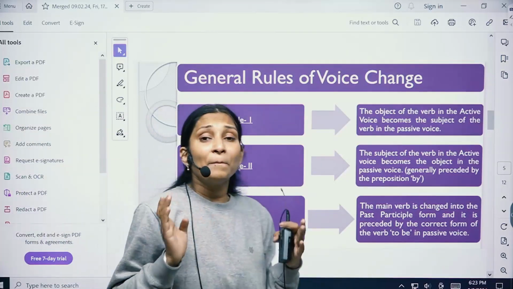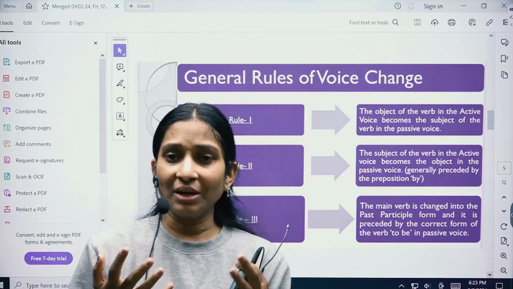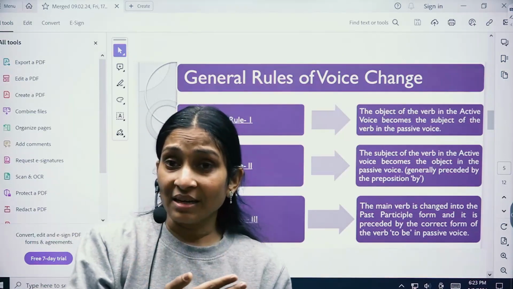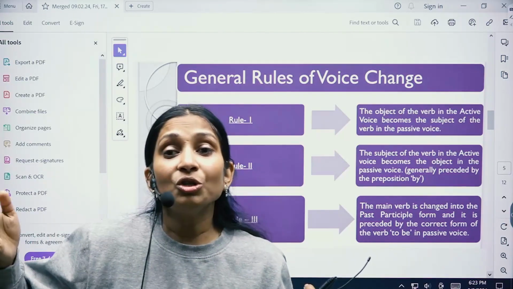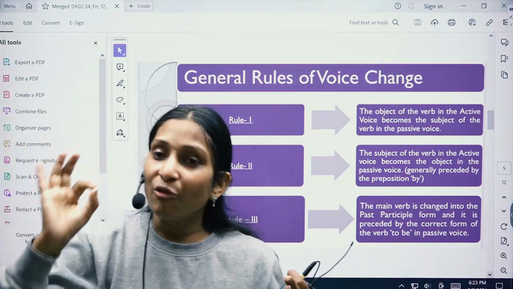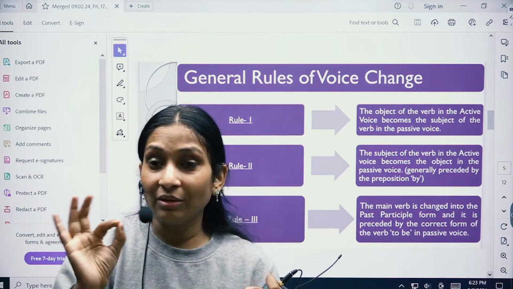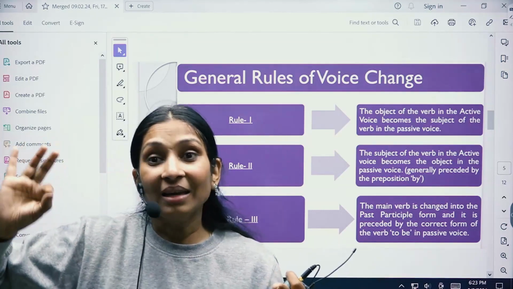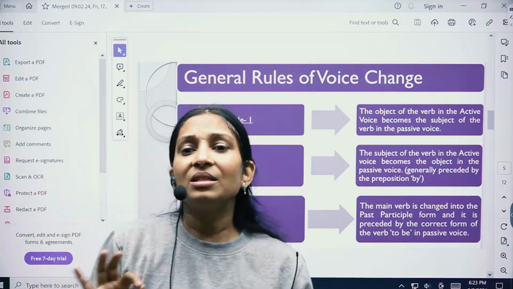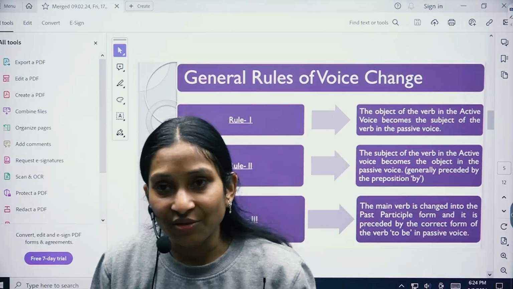The second rule is by is used before the doer, right? Who is the doer? The subject, right? Suppose I'm saying I do the work, I am the doer, right? And when I change this sentence from active to passive, I am going to use by before the doer. For example, I do the work becomes the work is done by me. So before me, I have put by. So by is put before the doer when a sentence is changed from active to passive voice.